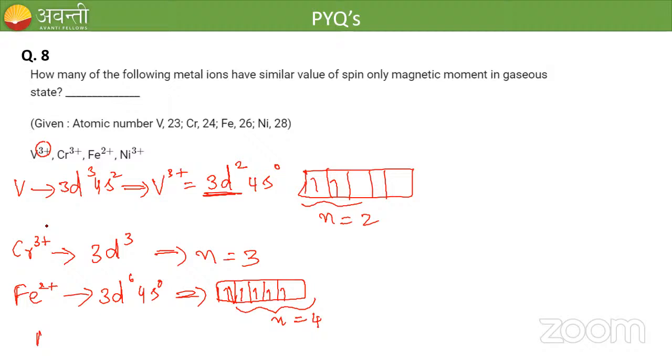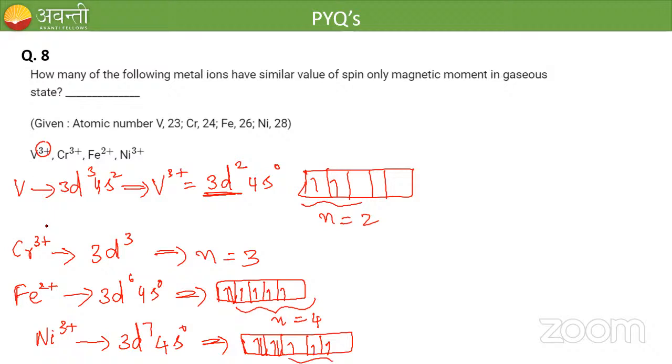And when you go for nickel 3 plus, nickel configuration is 3d8 and 4s2. If it loses 3 electrons, we will have 3d7 and 4s0. So 3d7 and 4s0 means 1, 2, 3, 4, 5, 6, 7. So how many unpaired electrons do we have? n is equal to 3. So chromium 3 plus and nickel 3 plus, these two elements have the same number of unpaired electrons, so the mu value will be the same.